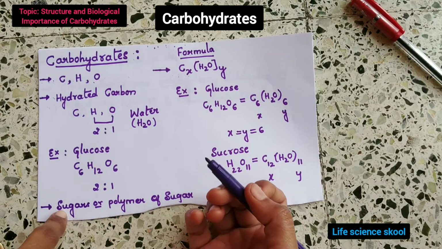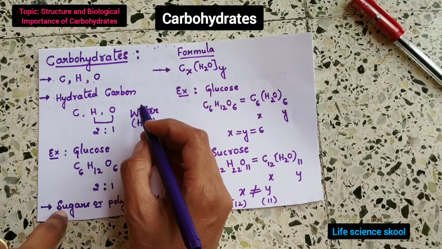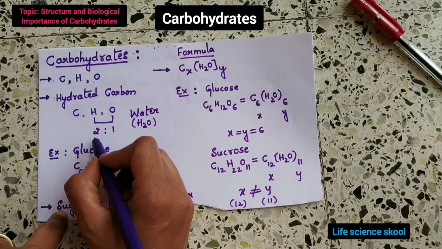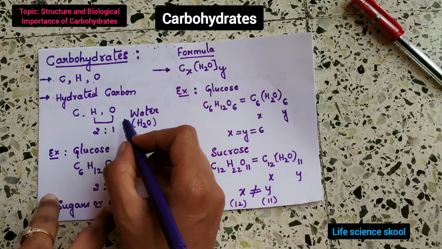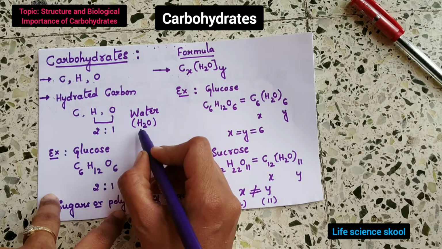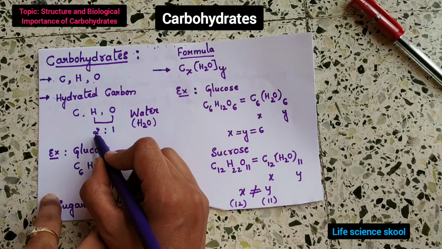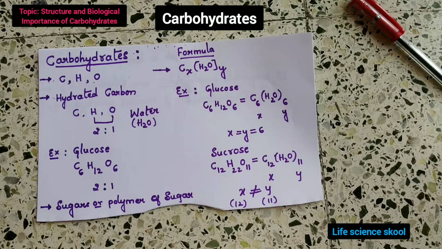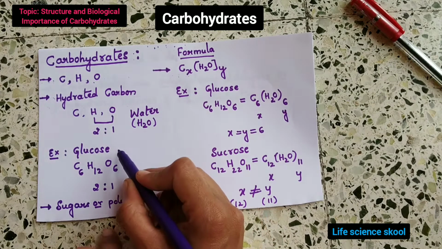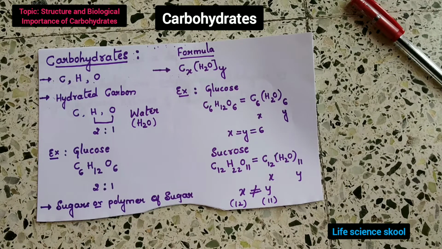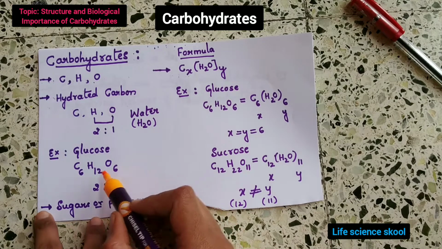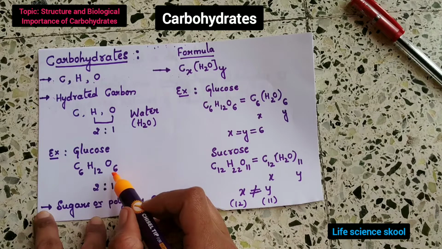Why are carbohydrates called hydrated carbon? Because here hydrogen and oxygen are present in the ratio of 2:1, as in the case of water, H2O. That's why these are called hydrates of carbon. For example, if you take glucose, the formula for this is C6H12O6. Here if you see, the hydrogen and oxygen are in the ratio of 2:1.